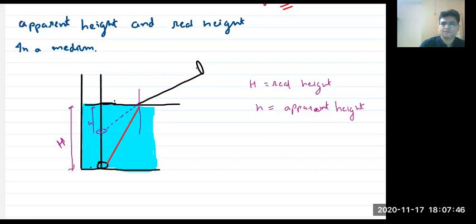Now, according to this figure, which height is more? Is real height more or apparent height more? I'll just tell you a shortcut. Real is more, right? So if I find the ratio, capital H by small h, it is greater than 1. Agree? When? When the object is in denser medium. Yes or no?